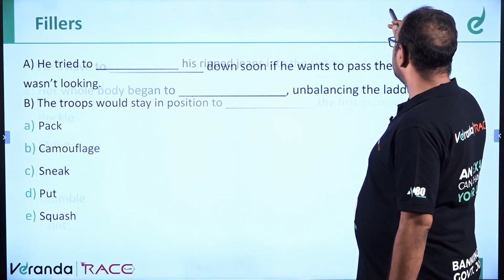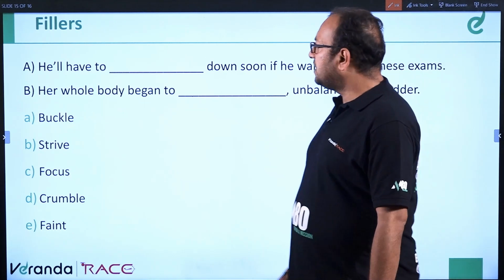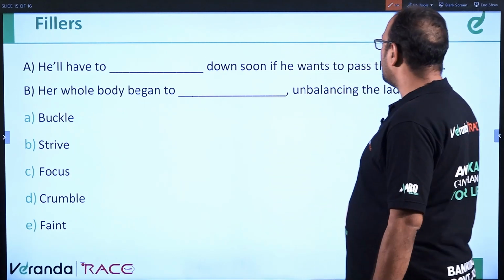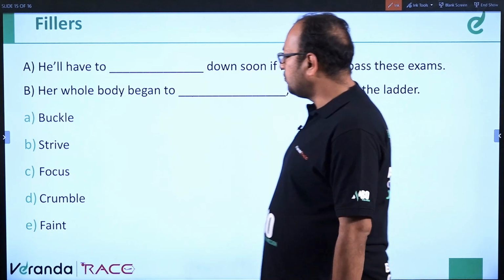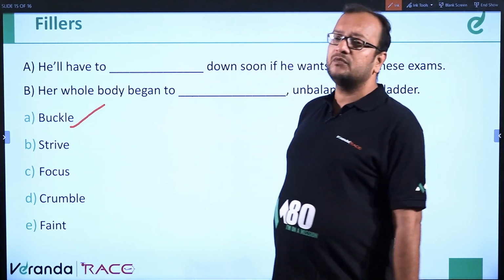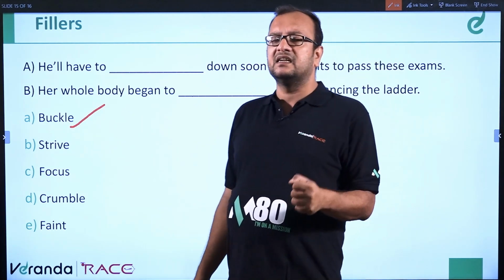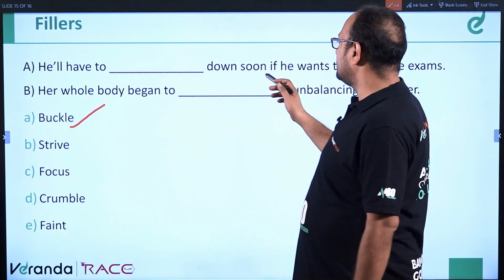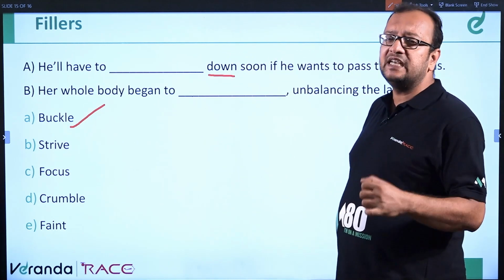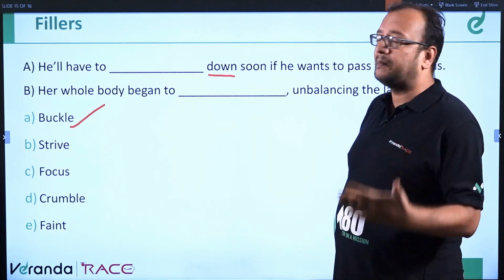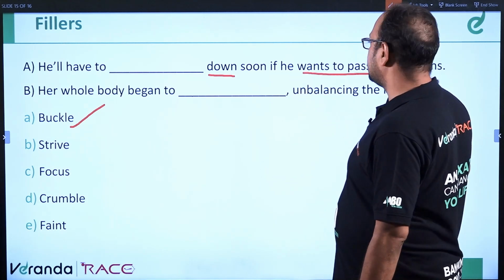Moving ahead. He'll have to dash down soon if he wants to pass these exams. So buckle down would be the correct answer. Buckle down means he'll have to be ready to face the examination, to be prepared if he wants to pass these exams.